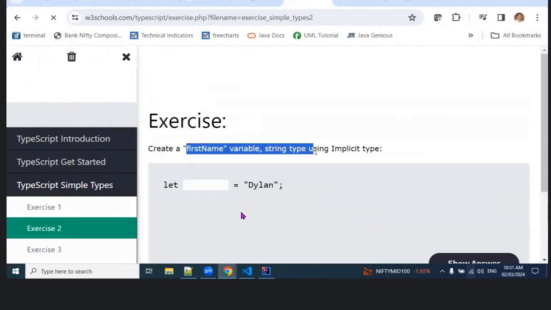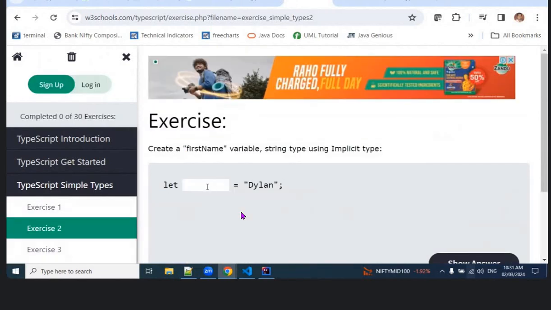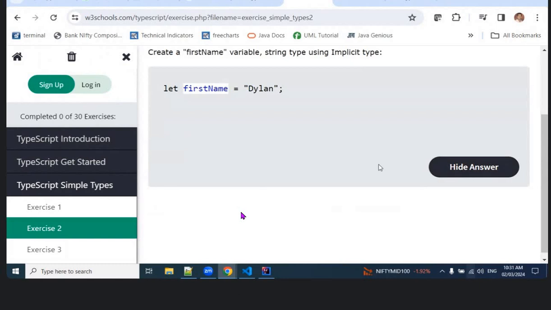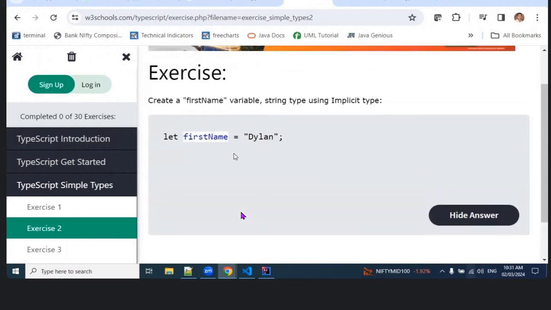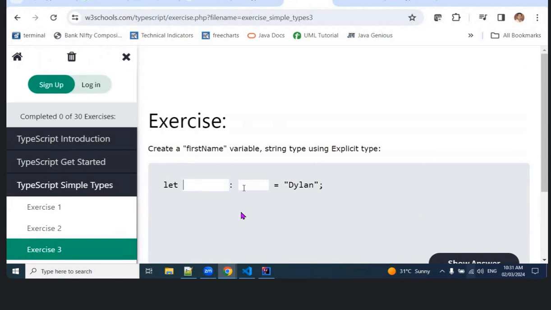So create a first name variable. Let first name, this is a string. This is explicit. Implicit, because automatically it converts, the value is a string, so it converts. Okay, this is clear.